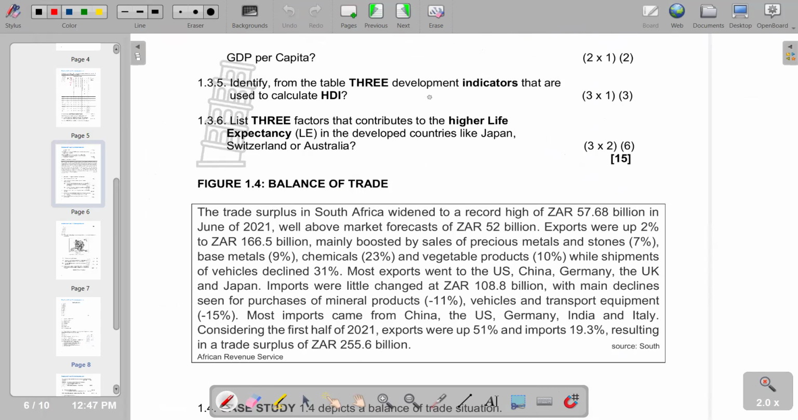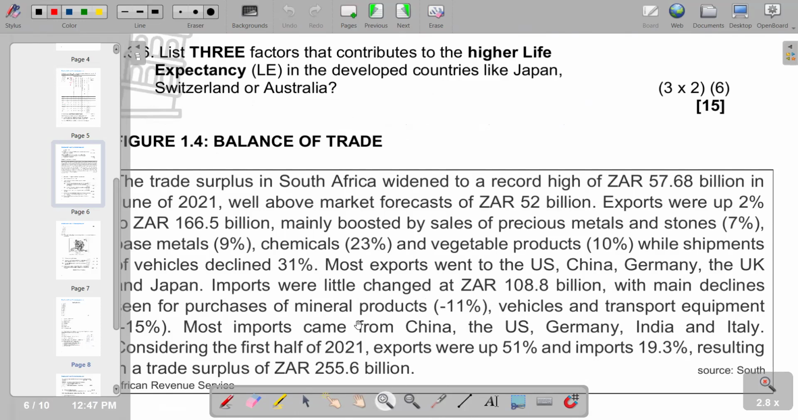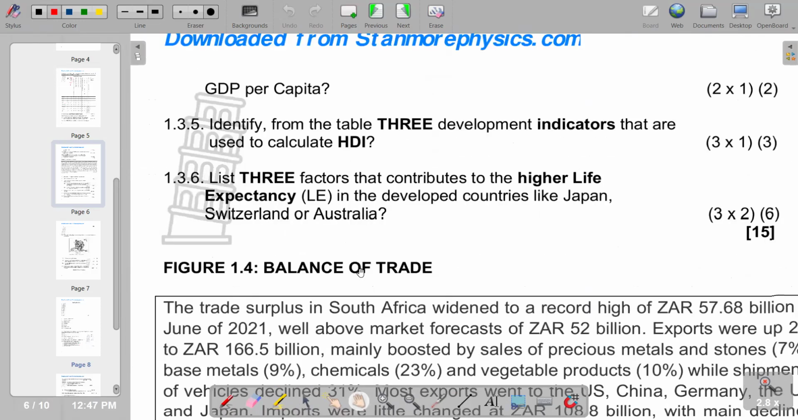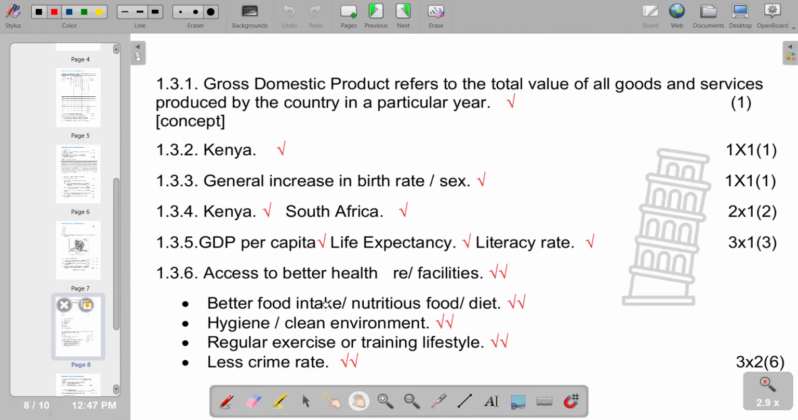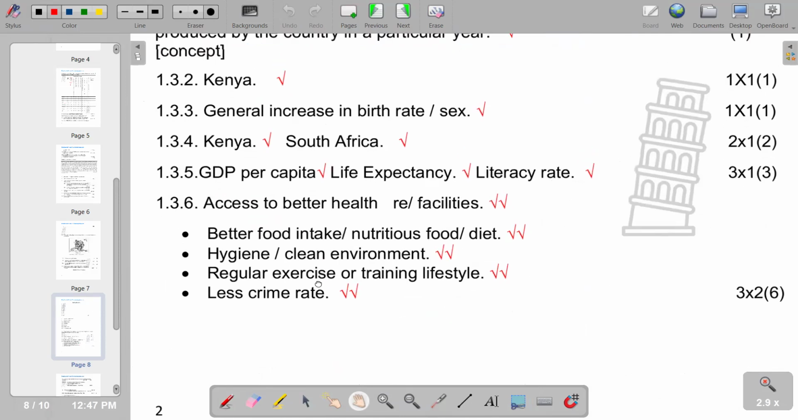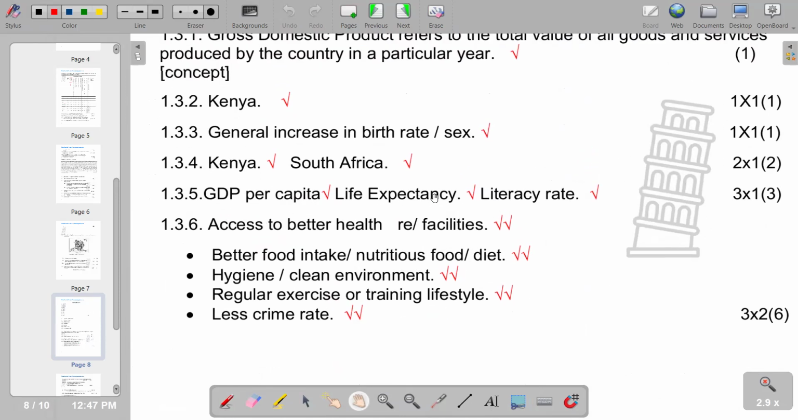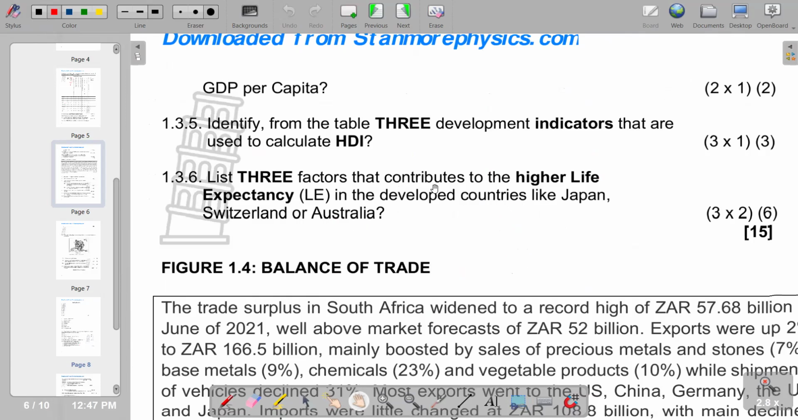Identify from the table 3 development indicators that are used to calculate HDI. So what are the 3 development indicators that are used to calculate HDI? You see that we have GDP per capita, life expectancy, and the literacy rates. Then 1.3.6: list 3 factors that contribute to the higher life expectancy in the developed countries like Japan, Switzerland, or Australia.